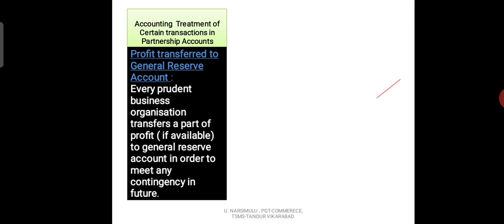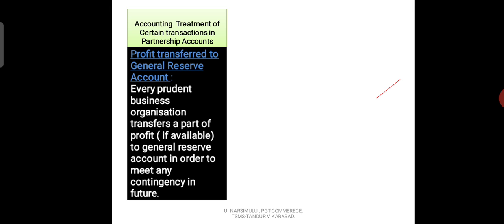Profit transferred to general reserve account. See, in the partnership firm, a part of the profits is transferred to the general reserve account. So a part of the profit can be transferred to general reserve account, and for that transaction we have to write an entry.